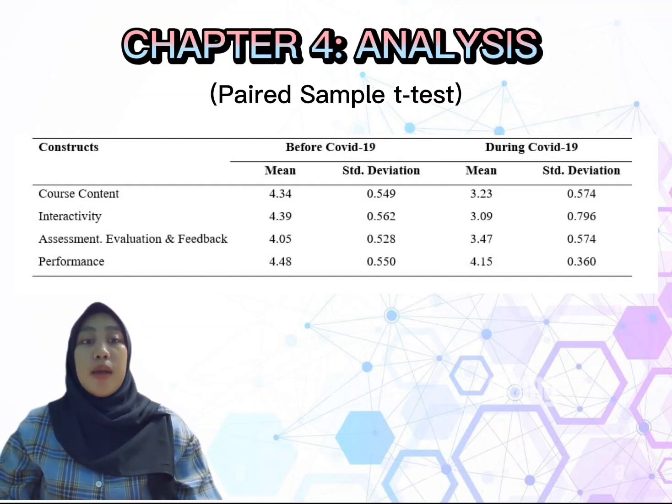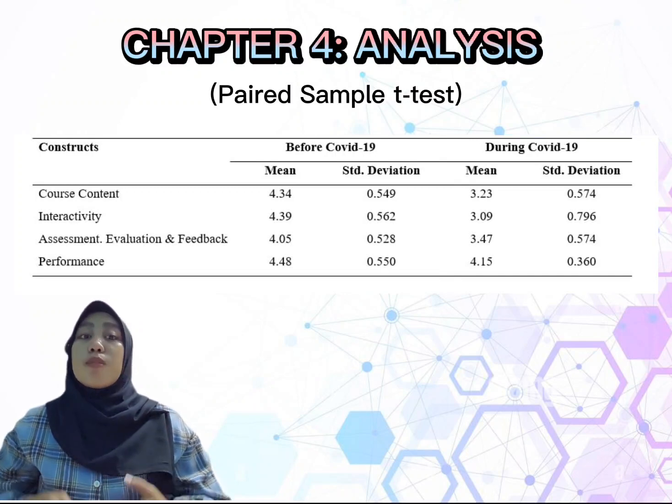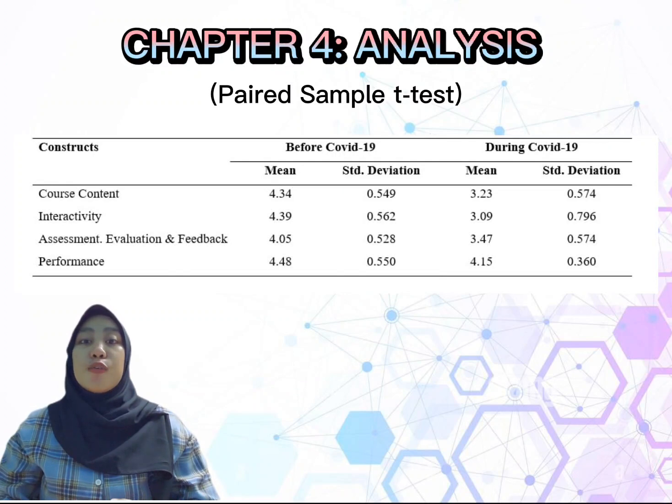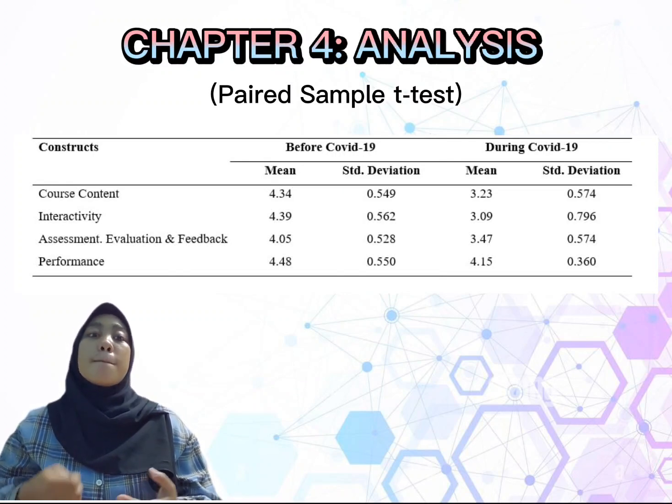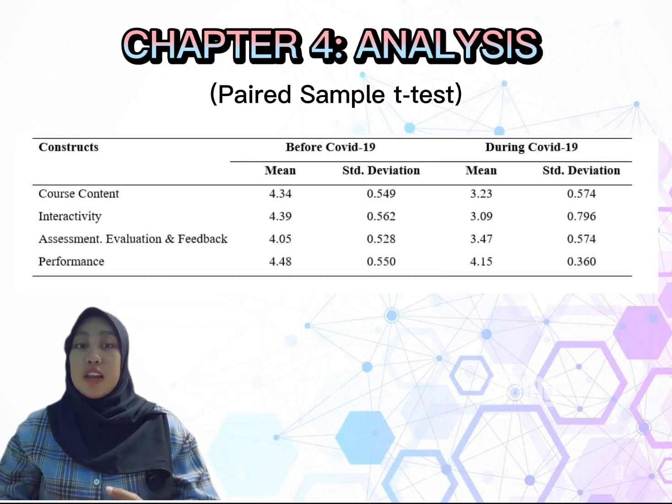The result in the table illustrates that the mean value before COVID-19 is higher compared to online learning. The mean difference is 0.580, also showing statistical significance, as most of the factors that influence student academic performance were effectively more in physical learning.